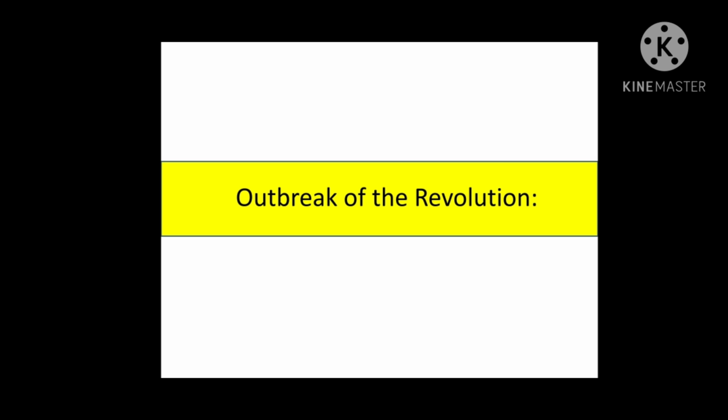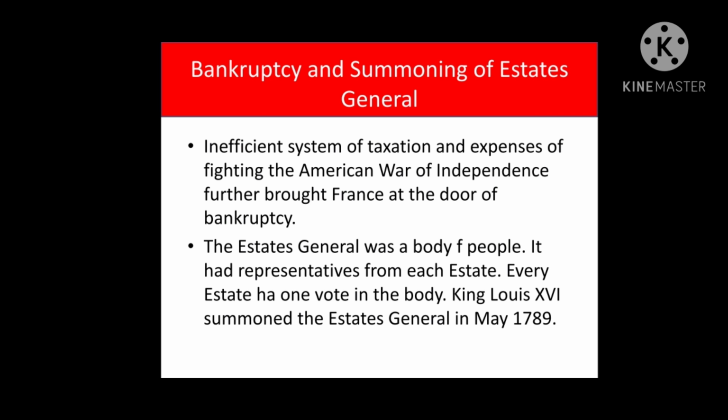So what happened in 1789? The French monarchy was brought to a desperate situation, and Louis XVI, the King of France, needed money and had to call the Estates General to get new taxes and loans. But what happened? All the three estates were represented in this body. This is the definition of Estates General. Their representatives were part of Estates General.